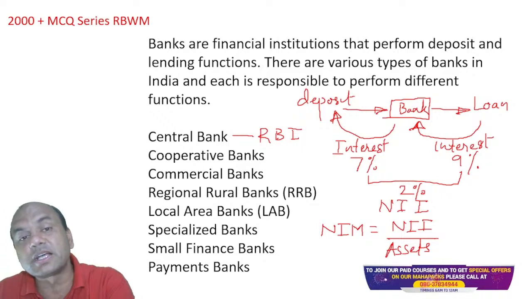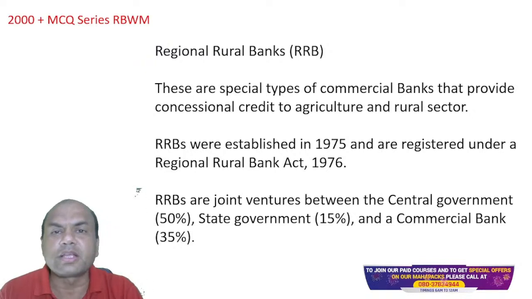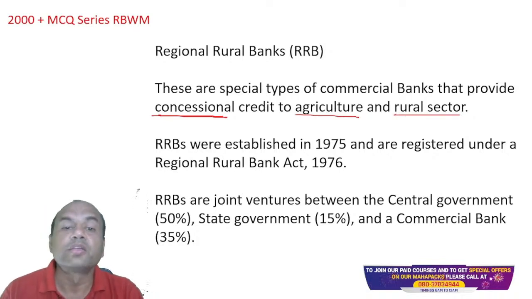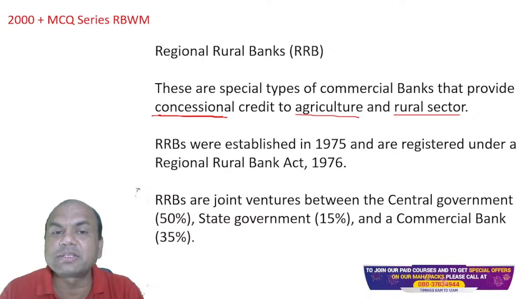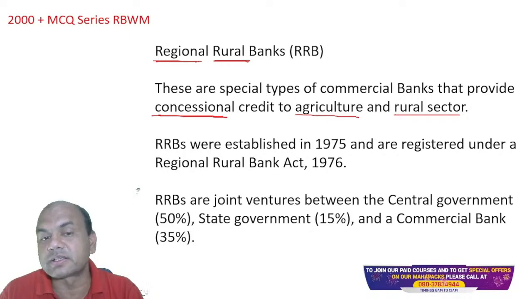Now, importantly, which is asked to you in the exam is RRB. They always ask you about RRB because RRBs are actually nationalized banks as of now. These are special types of commercial banks that provide concessional credit to agriculture and rural sector. Remember, concessional credit to agri and rural sector. So these banks are special. See, your name itself, what does it say? Regional means related to that region only.